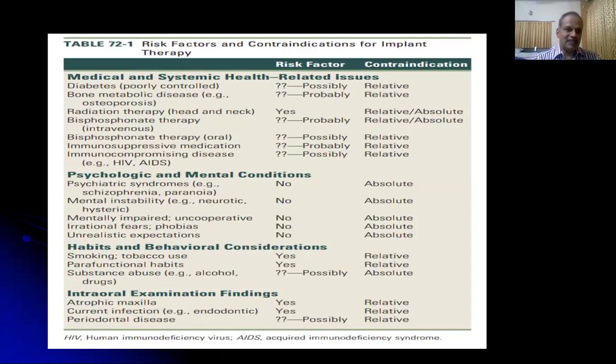If implant therapy is required in these patients, a flapless technique should be followed in conjunction with hyperbaric oxygen therapy. Bisphosphonate therapy, especially through the intravenous route, may lead to bisphosphonate-related osteonecrosis of the jaw.